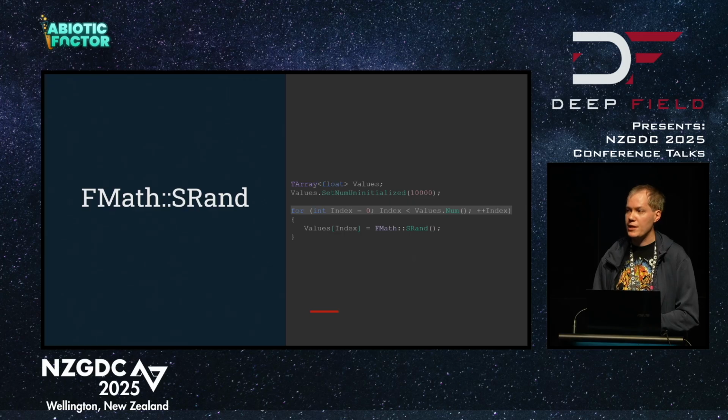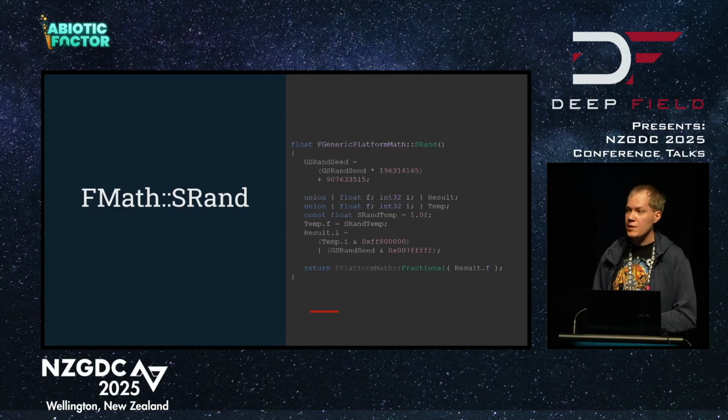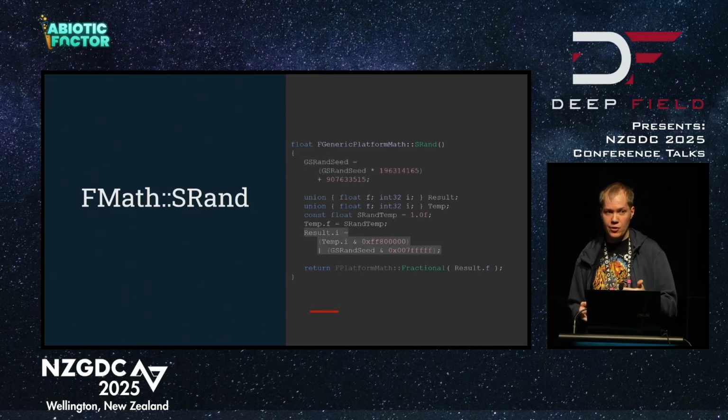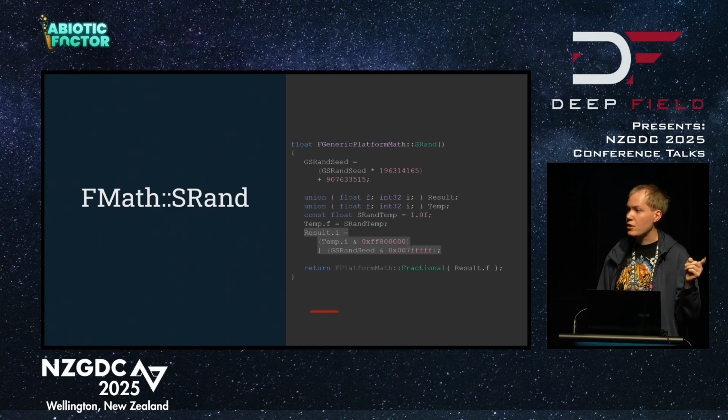srand gives us a random value every time. Well, it's not actually a non-deterministic function. If we look at how srand works, it begins by taking a global random seed, which is just an integer somewhere, and it mutates it in a predictable way. It multiplies it by a fixed number, and then it adds a fixed number. It then later on uses that global random seed, again in a completely predictable way, to generate the random value that it then returns. That means that if we know what the global random seed is, we can control what value it will return every single time.